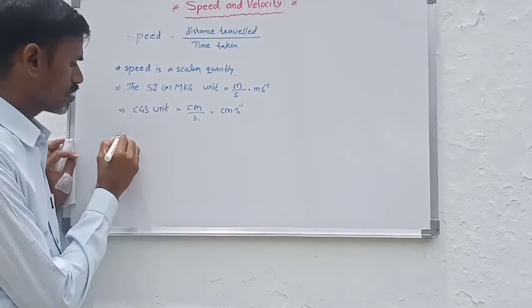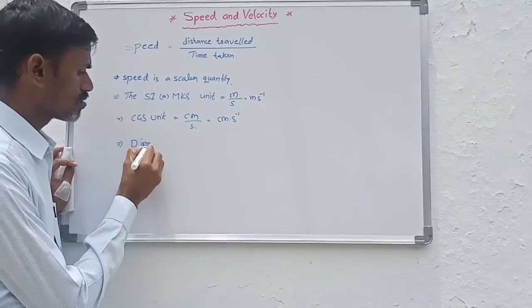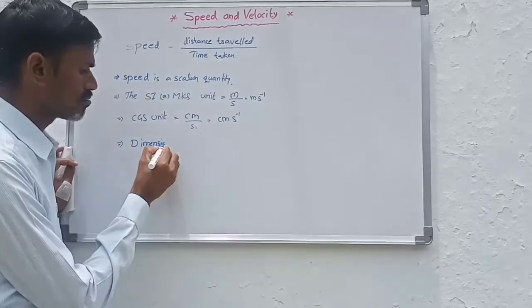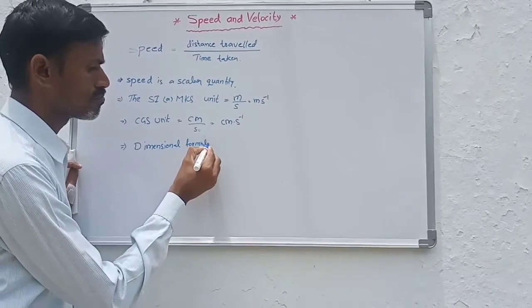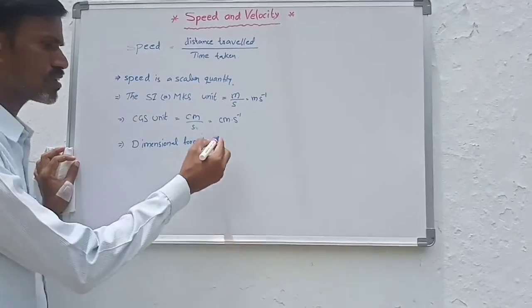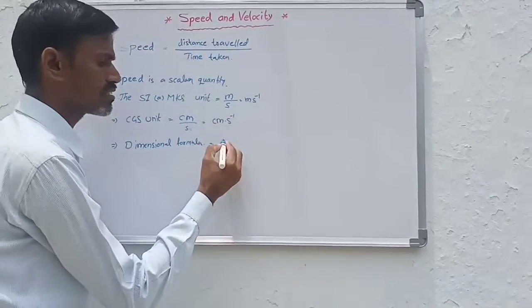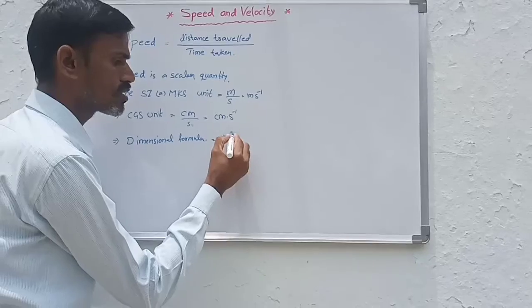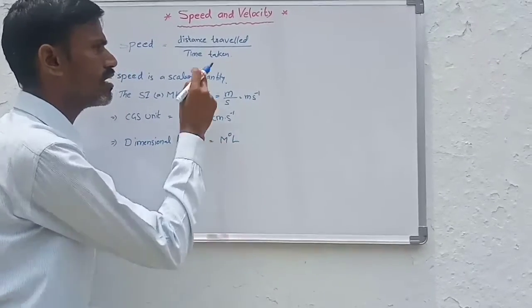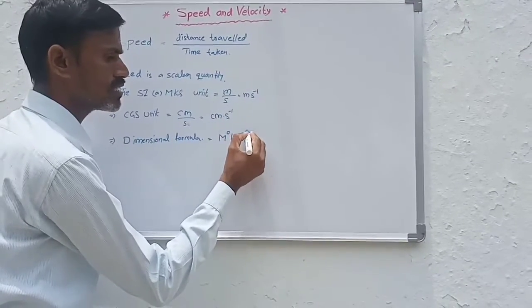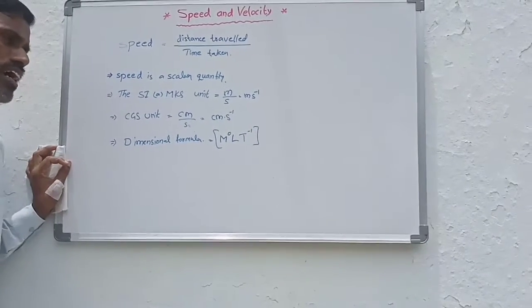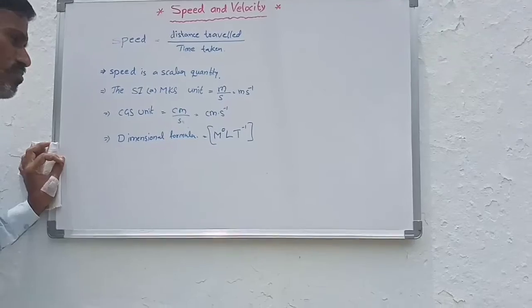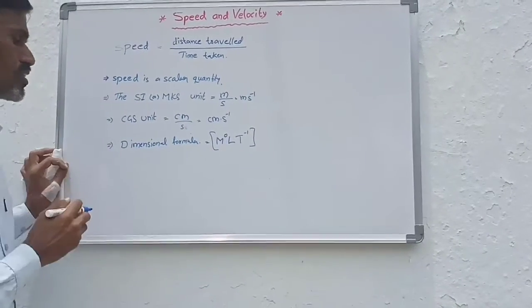Now we write the dimensional formula. What is the dimensional formula? For distance it is L, and for time taken it is T to the power minus 1. So M to the power 0 L T to the power minus 1 is the dimensional formula for speed.